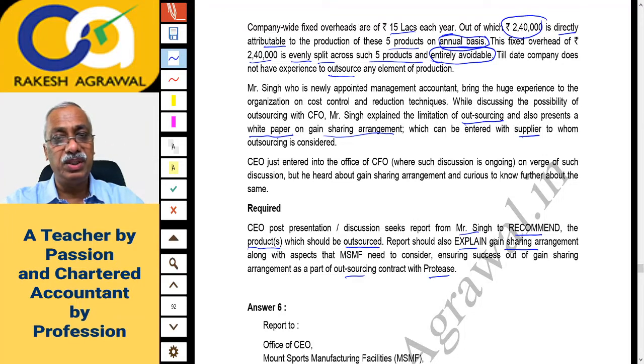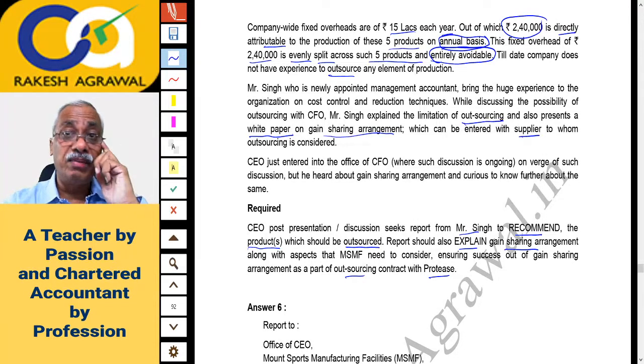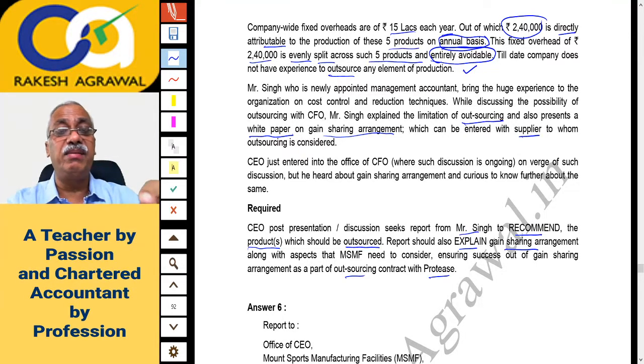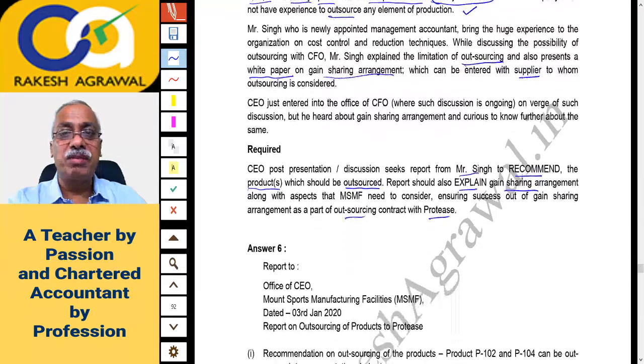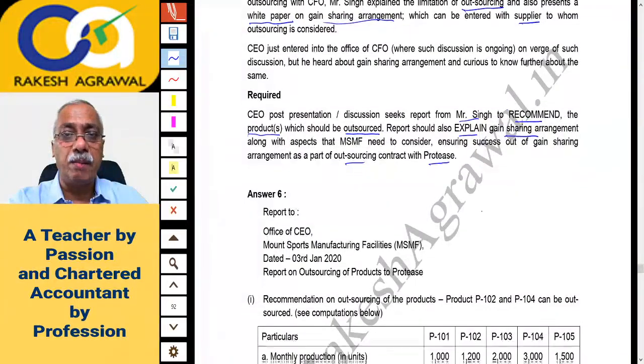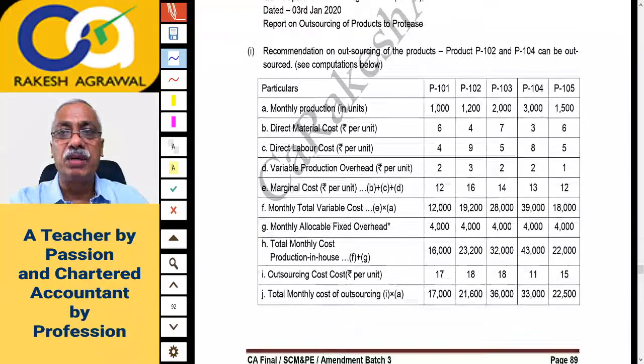If outsourcing is cheaper, we will outsource. So this question is simple. But in manufacturing cost, we have to consider the avoidable fixed overheads, because they are relevant and specific to the production of these 5 products. So we'll compare the relevant cost of making and buying. Check this calculation of 5 products.